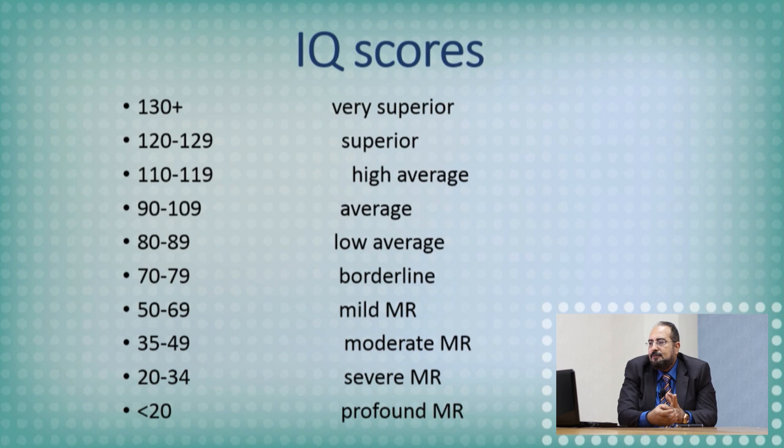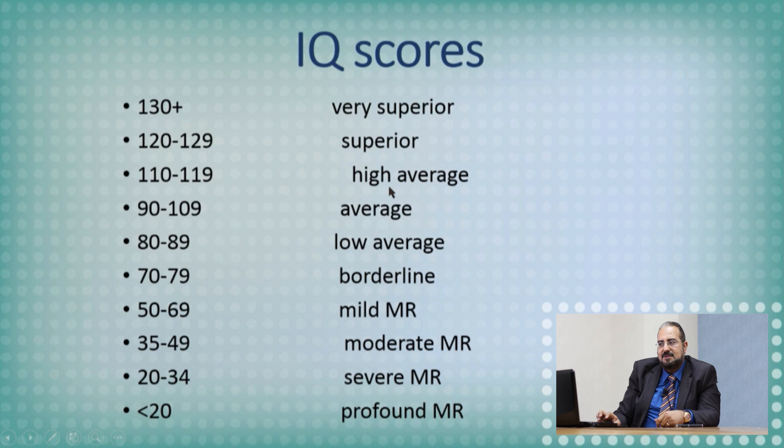This is an example of how to assess the IQ, or how to categorize the IQ scores. For example, the normal range for the IQ score, from 90 to 109, is average. From 110 to 120 is high average.